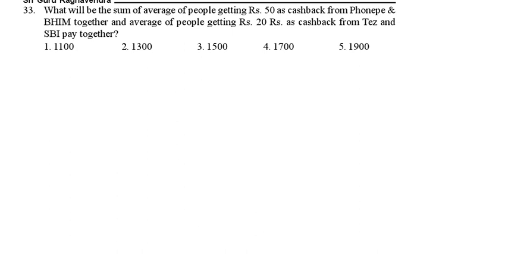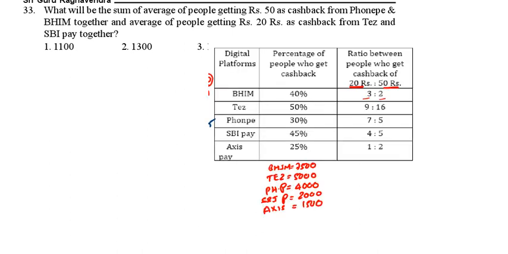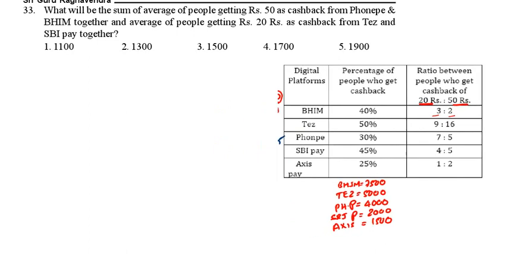What will be the sum of average of the people getting 50 as cashback from PhonePe and Beam together? So 50 as cashback from PhonePe and Beam. Now PhonePe is 4,000. Cashback 30%. In this 50 rupees cashback means 5 by 12.